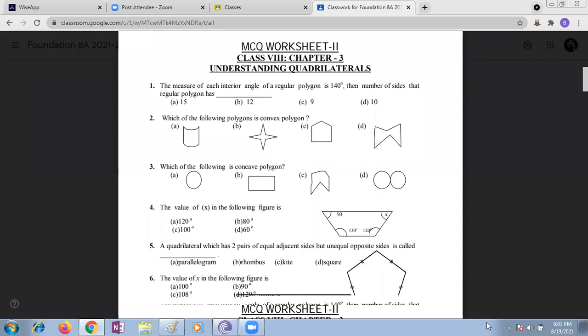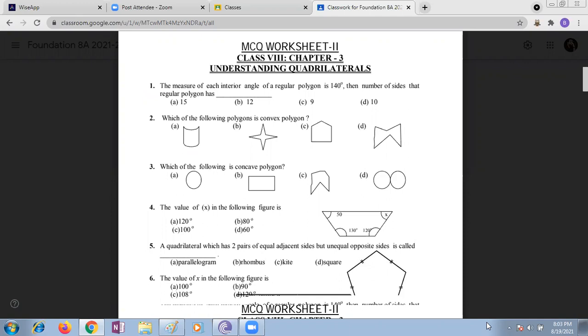360 by n, right? No, but it is asking about each interior angle being 140 degrees. If it is 140, it means n into 140 by n. Ma'am, if it's an exterior angle, we could do it. Exterior means 360. We know that it is given as interior, Nana. Is there any logic to find out the sum of sides here? We just go with that.